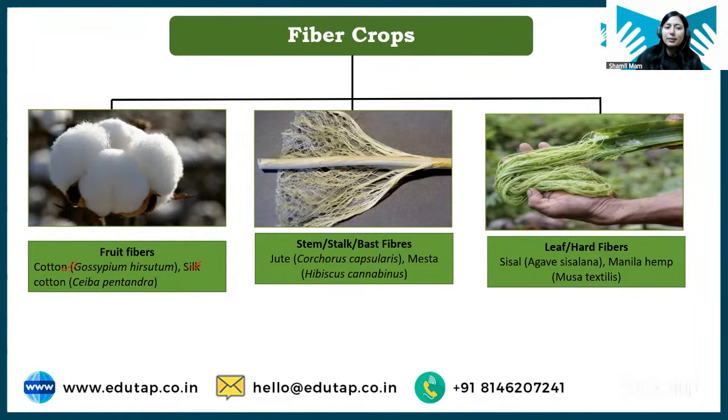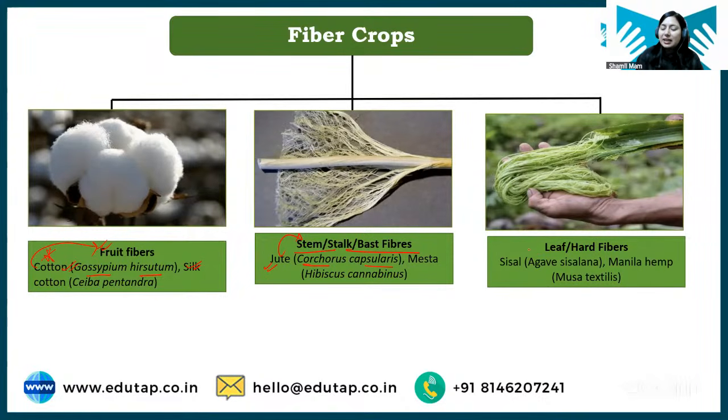Okay, so cotton बहुत important example है. You can learn that cotton is example of fruit fiber crop. ठीक है, cotton is example of fruit fiber crop. Similarly jute is example of stem or stalk or bast fiber crop. Okay, and I request you to learn the scientific name of both. Cotton is Gossypium hirsutum and jute is Corchorus capsularis. Okay, both are important. Clear?